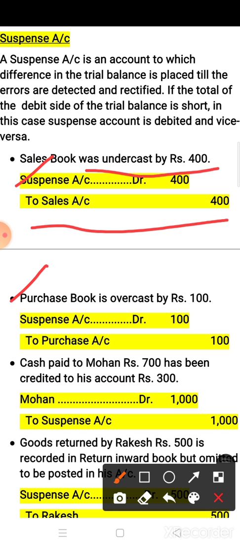Similarly, the second example, purchase book is overcast by rupees 100. Here overcast means shown more by 100 rupees. It means we have to deduct the amount.